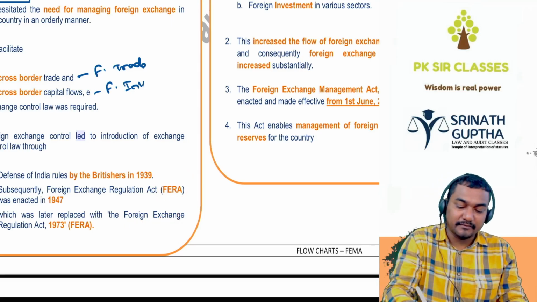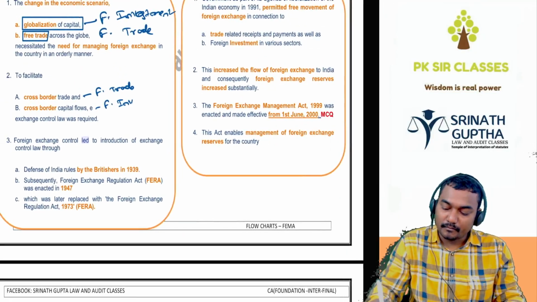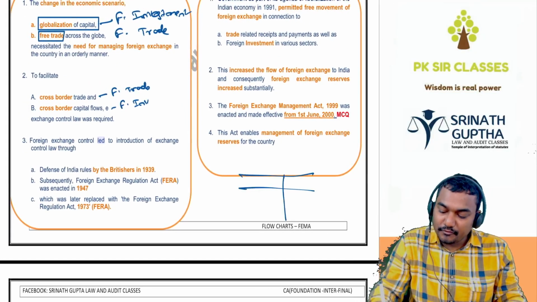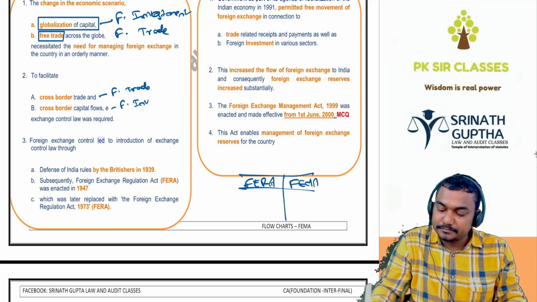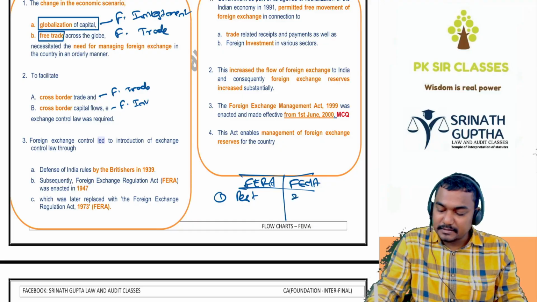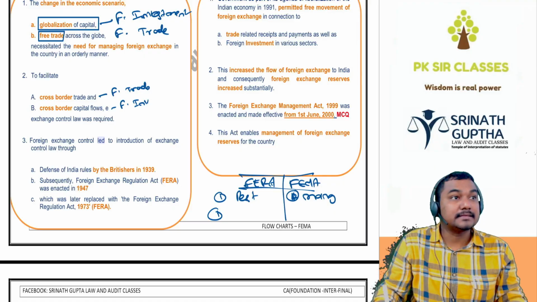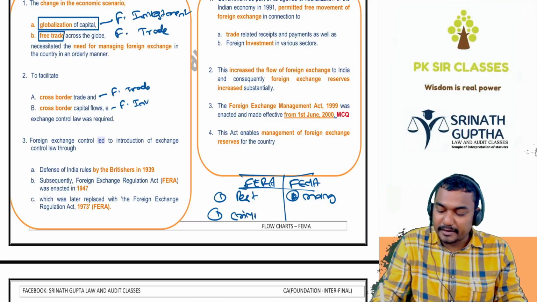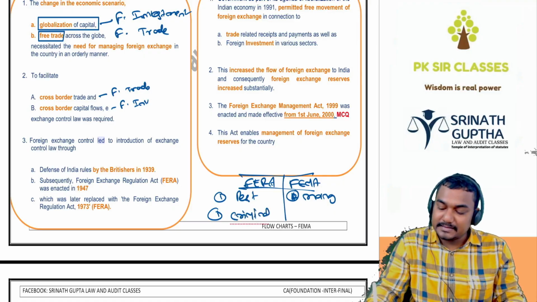Now FEMA came. Which act came, beta? FEMA. It is managing the foreign exchange, not restricting it. Here, if you are violating this FEMA, it is a civil case.